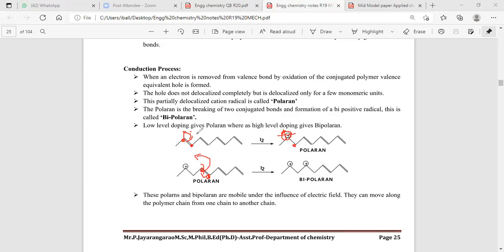So, when we are seeing about conduction polymers containing a conjugated double bond system, containing the pi bond, pi electrons are delocalized. Electrons are excited to give rise to an empty space. The empty space, what we are saying, is a positive charge. Positive charge followed by the radical is known as an intermediate, what we are saying is a polar ion. Initially, we are getting the polar ion intermediate, and finally, we are getting a bipolar intermediate.